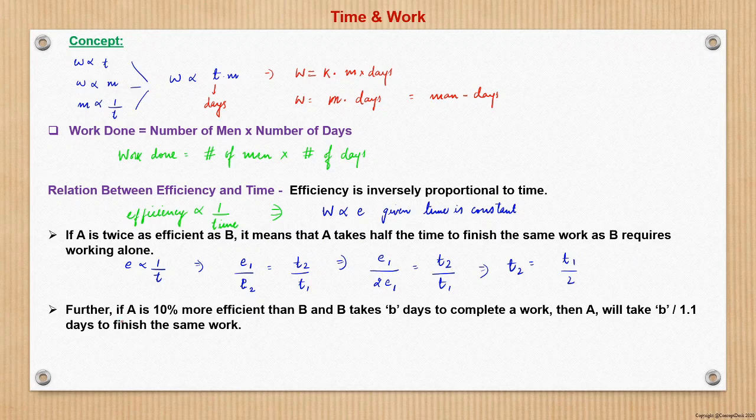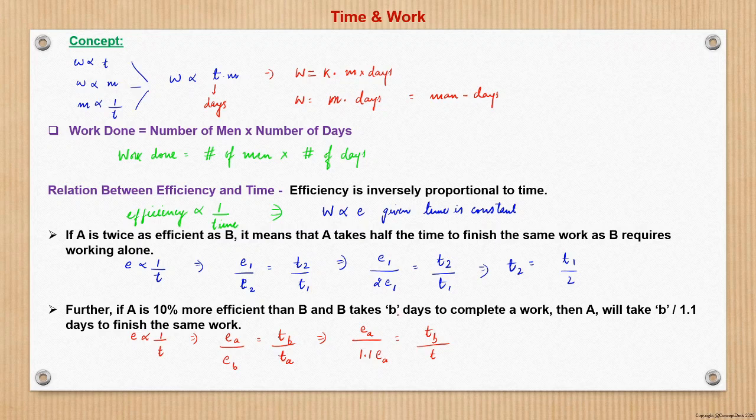Similarly, if I take another example, if A is 10% more efficient than B and B takes B number of days to complete a work, then A will take how many days? So here also we know that efficiency is inversely proportional to the time taken. So I can say EA upon EB will be nothing but TB upon TA, where EB is 1.1 times EA, equal to TB upon TA.